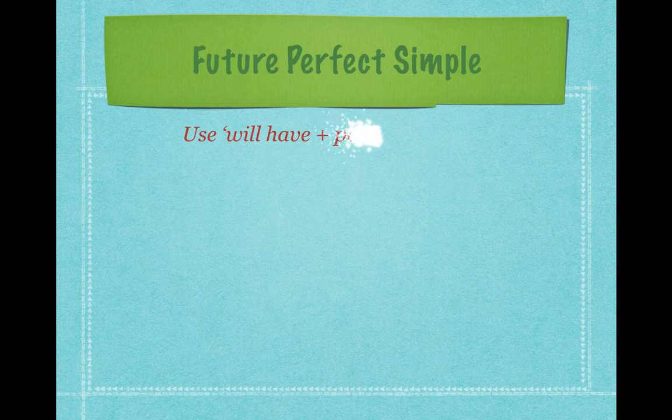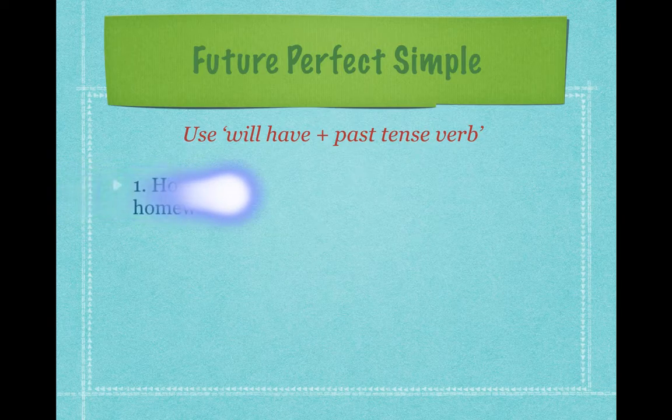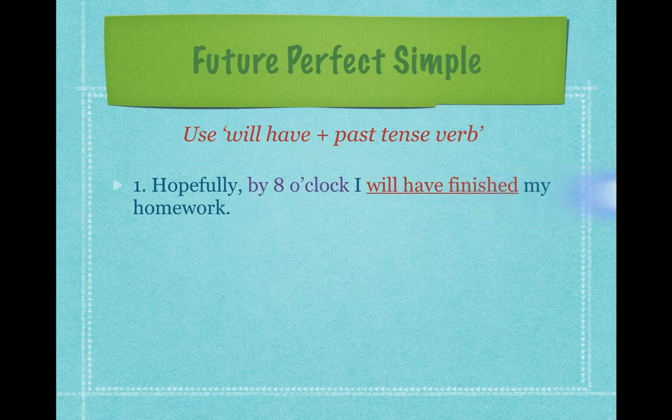Okay, so when you write a future perfect simple tense, you need to use will have, and then the verb that you are going to use needs to be in past tense form. Okay, let's look at the example. Hopefully by 8 o'clock I will have finished my homework.